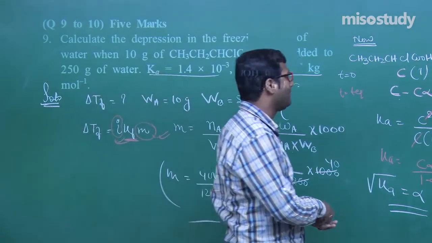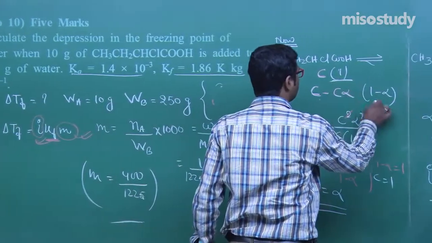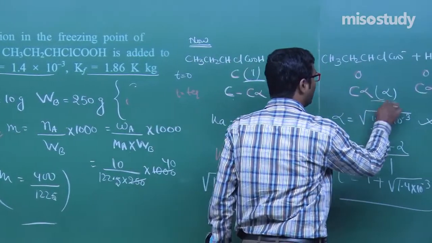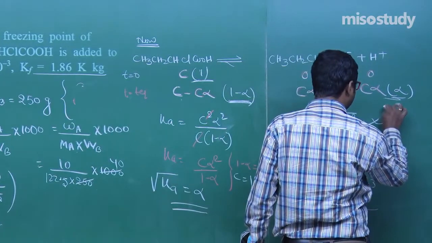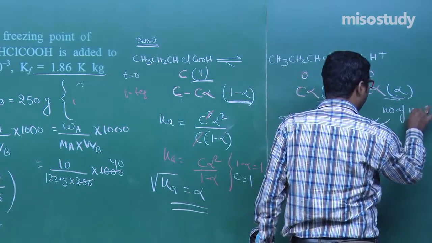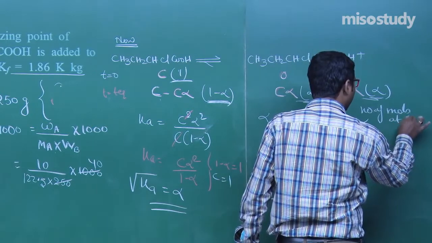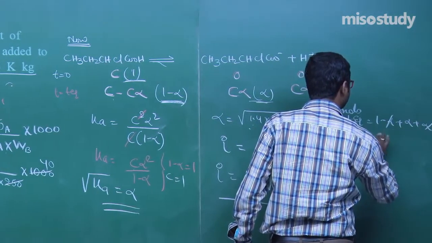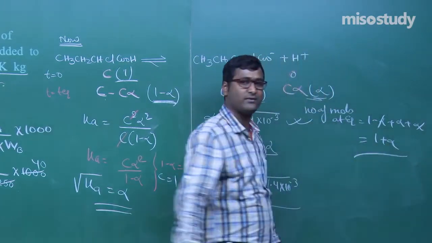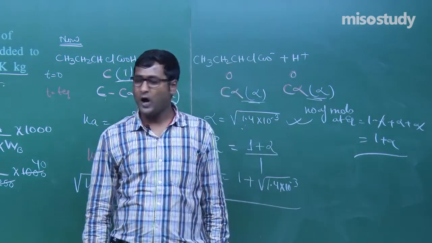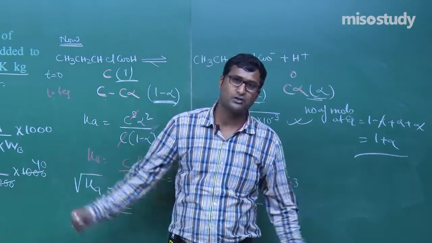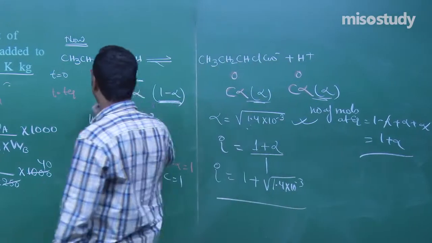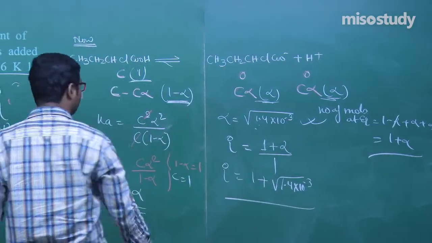I am starting from the 1 mole here. So therefore 1 minus alpha, alpha and alpha, that is the number of moles at equilibrium. 1 minus alpha plus alpha plus alpha, the alphas cancel each other, 1 plus alpha, my friend. This is the case. Long question, but it is one of the best questions, because here is the involvement of equilibrium also. Clear?